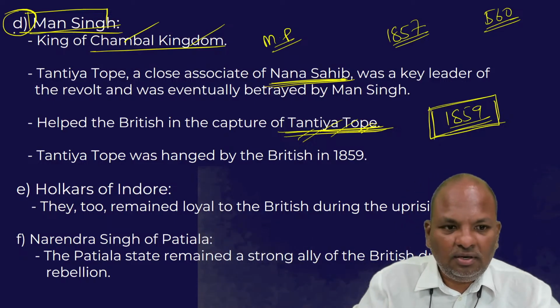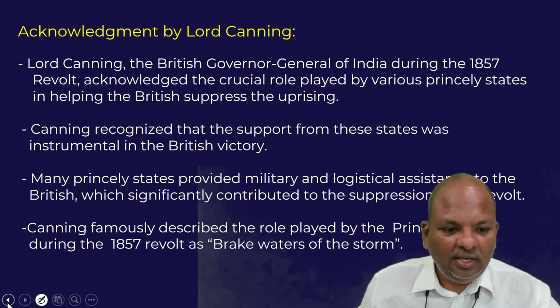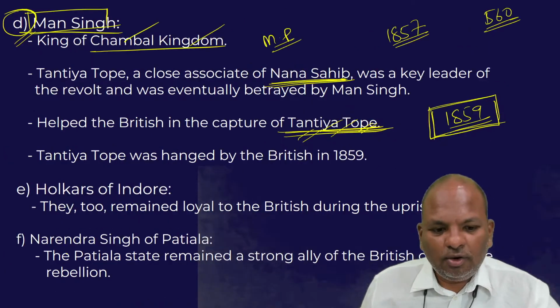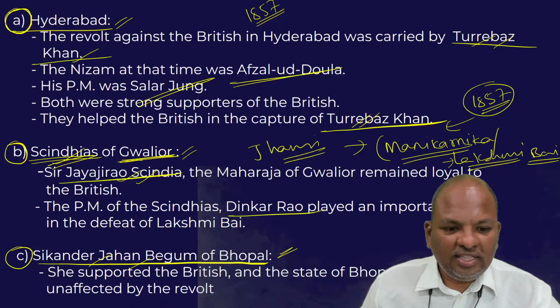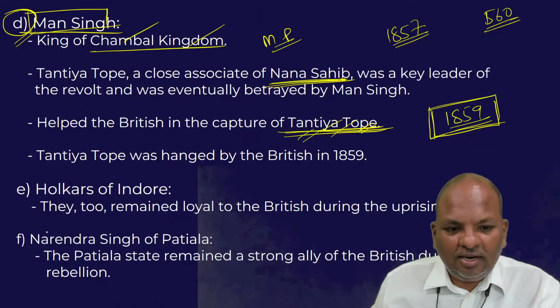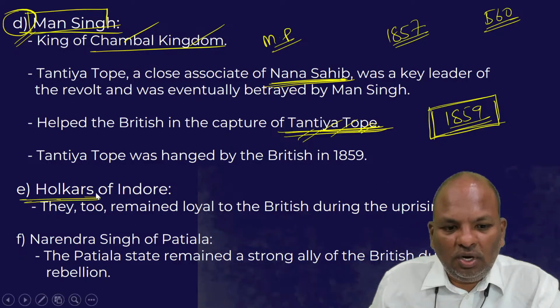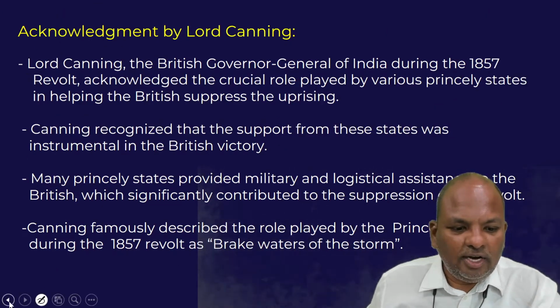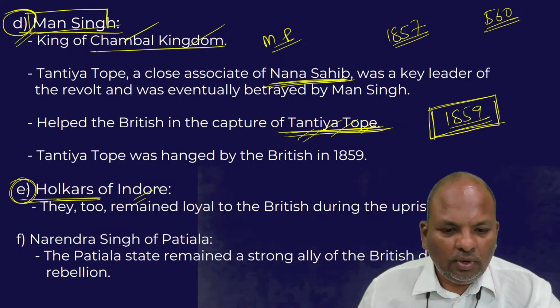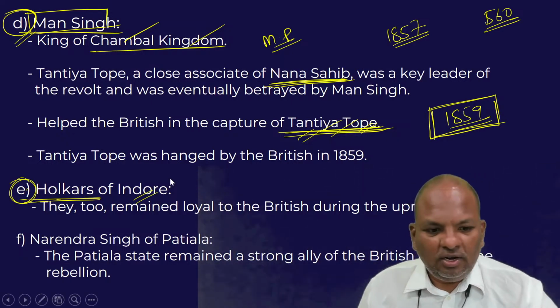Examples, these are the ones who sided with the British. For example, we have discussed the role played by the Hyderabad ruler, the Gwalior ruler, the role of Sikandar Jahan Begum of Bhopal, then the role played by Man Singh. Similarly, another Maratha kingdom, the Holkars, the rulers of Indore, too remained loyal to the British.